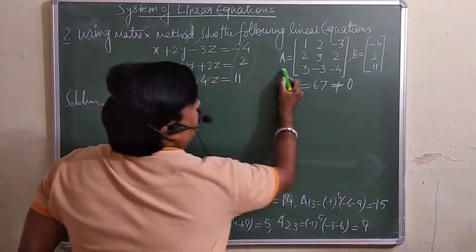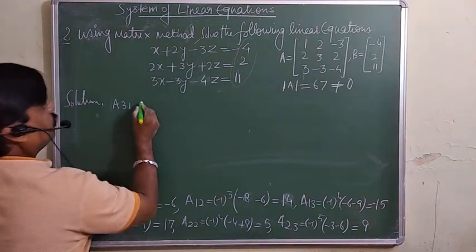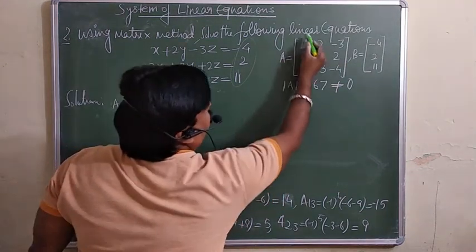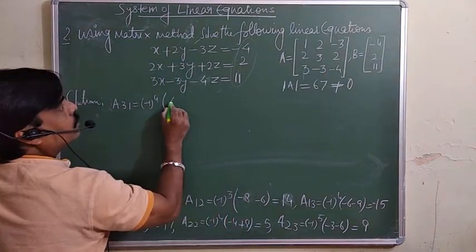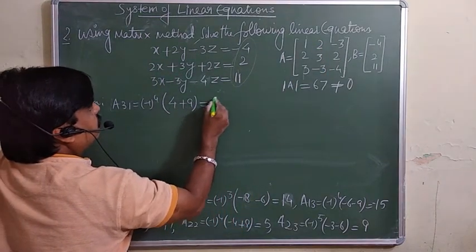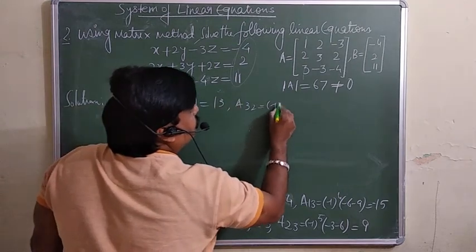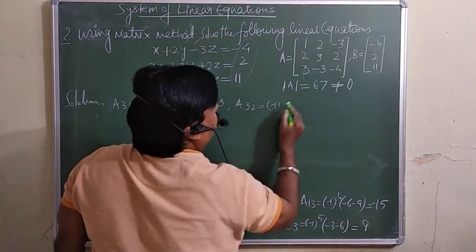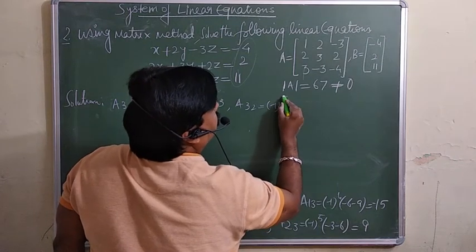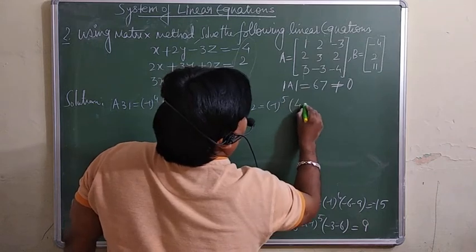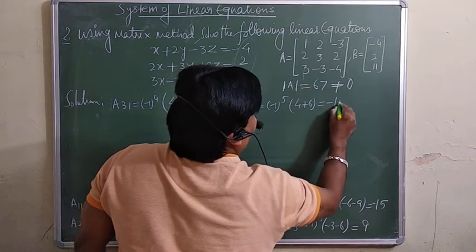Now for A31, third row, first column. This is equal to minus 1 to the power 4, I am doing it directly. Third row, first column, so this is 2 to the 4 plus 9, that is 13. And similarly, third row, second column, so this is 4 plus 6, that is minus 10.